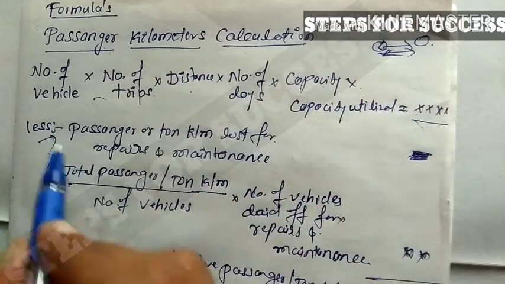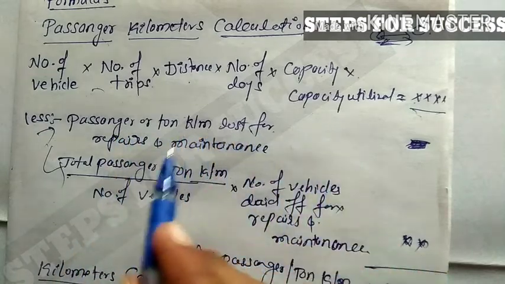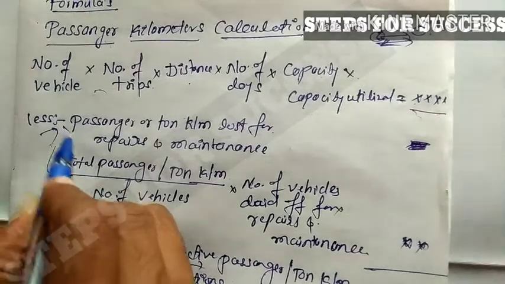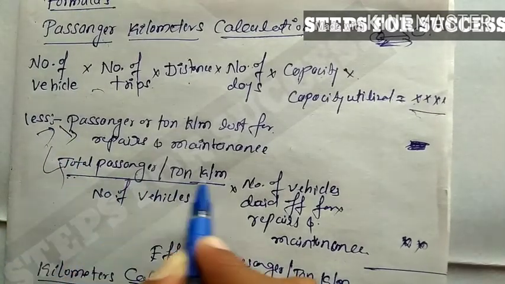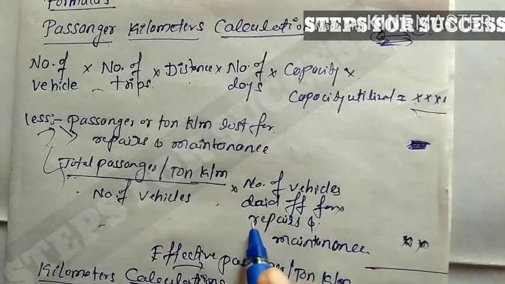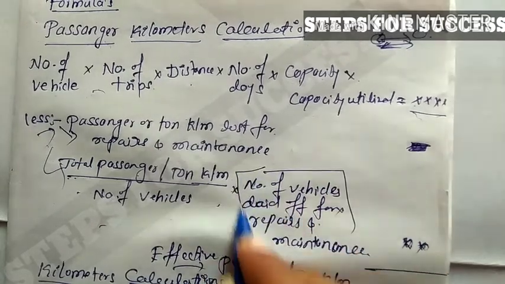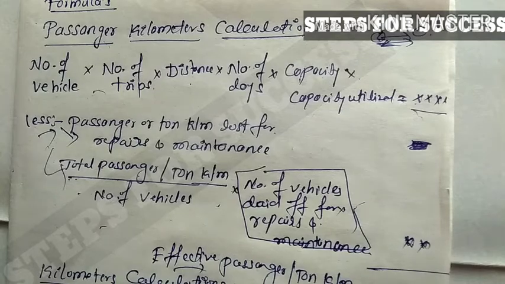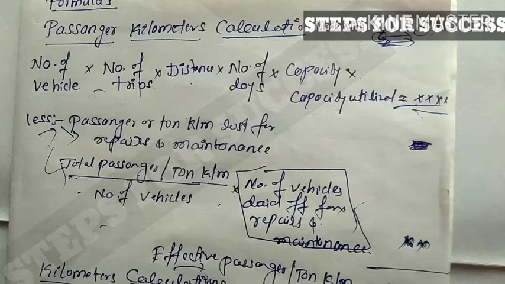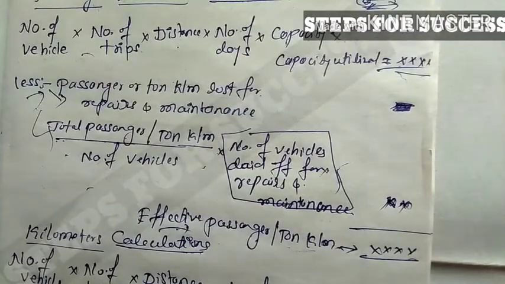Some expenses are less in this amount: less passenger or ton kilometer lost for repairs and maintenance. In this formula it is total passenger or ton kilometer upon number of vehicles into number of vehicles laid off for repairs and maintenance, means these vehicles are not being used in the operation, right? This amount is deducted from the total amount. The total remaining amount is called effective passenger or ton kilometer, right? It is the first formula.